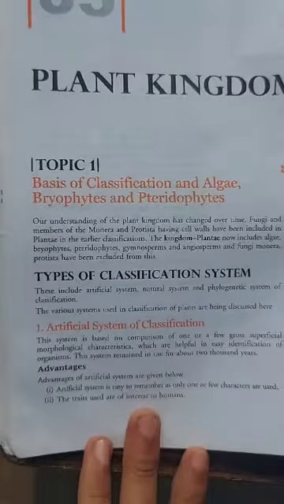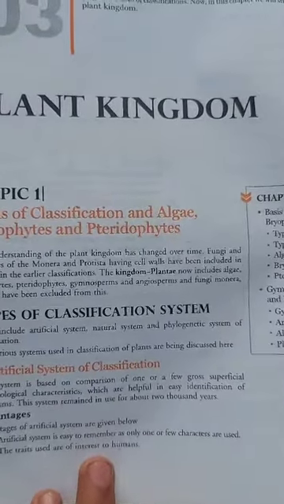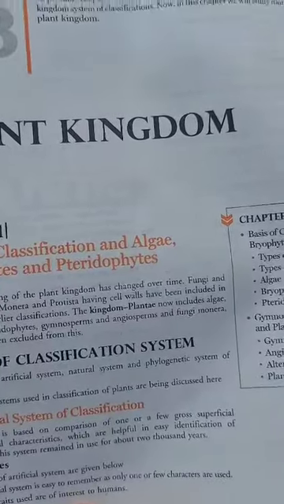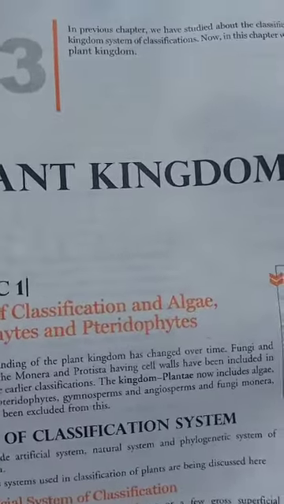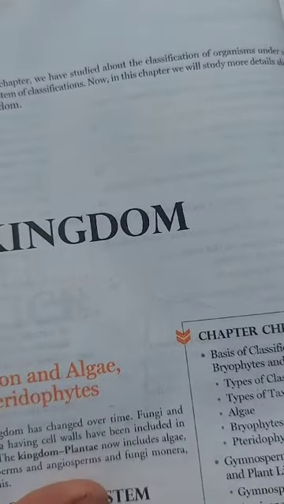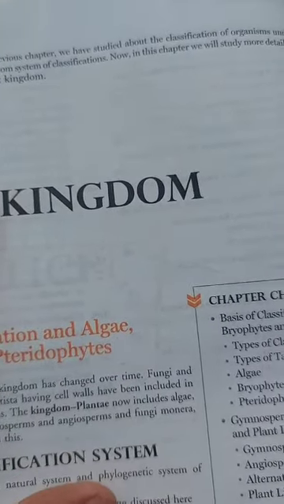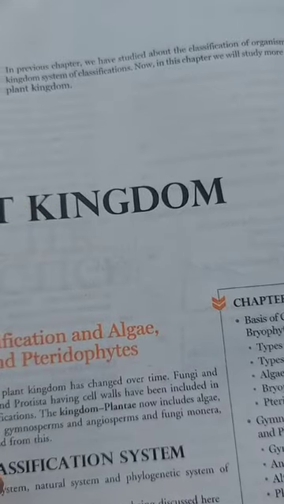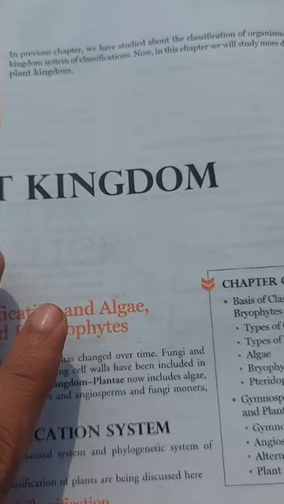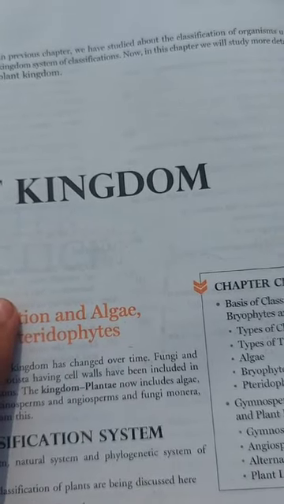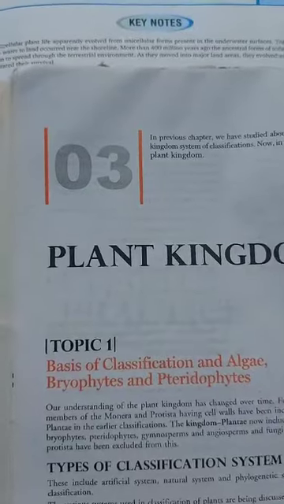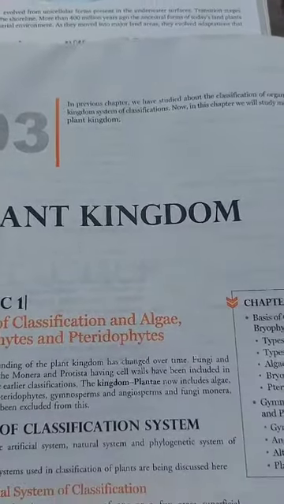Now we are going to study the plant kingdom. The plant kingdom is the third chapter of class 11. We all know that unicellular organisms, the ancestral forms, existed about 400 million years ago on the water, and then gradually they came onto the land surface, and the terrestrial environment started. So the evolved adaptations and all these things are studied accordingly. So that is the plant kingdom.